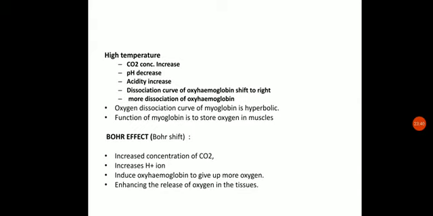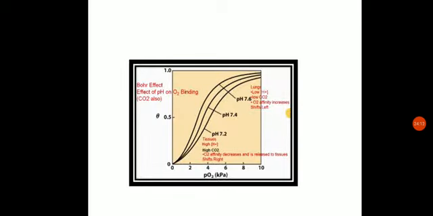So the Bohr effect will be responsible for what happens when CO2 is high, temperature is high and the pH is low. The oxygen will be dissociated easily from the hemoglobin, and hence the Bohr effect plays a very important role in enhancing the release of oxygen in the tissues, where the pH is low and the carbon dioxide amount is high. Okay, that was about the transportation of oxygen.